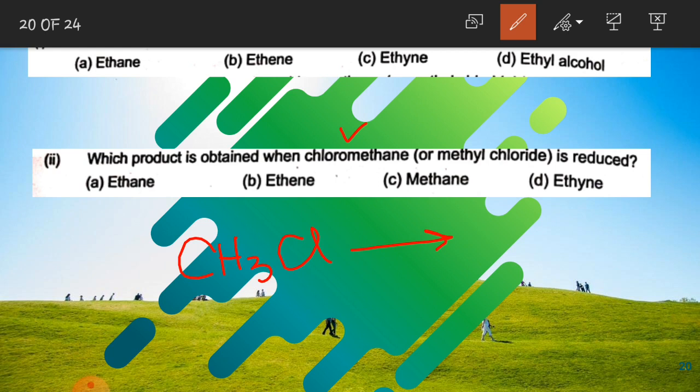When a hydrogen atom is added to this carbon atom, it would replace this chlorine atom. After the replacement of the chlorine atom, this CH3Cl will be converted into CH4, that is methane. So methane will be obtained when chloromethane is reduced.